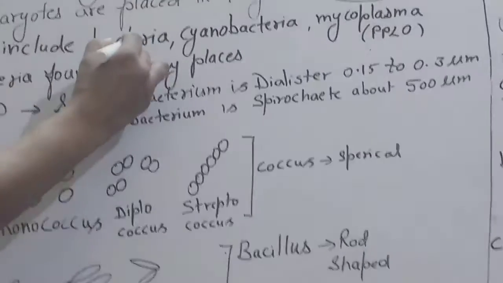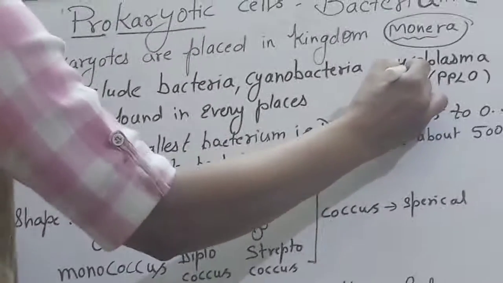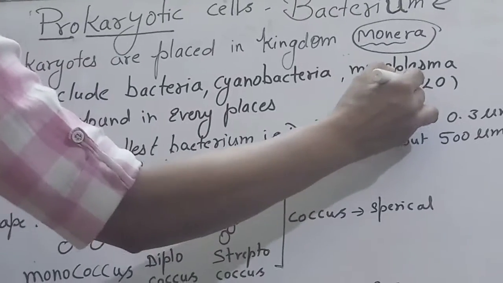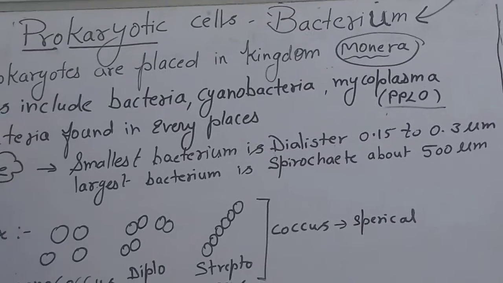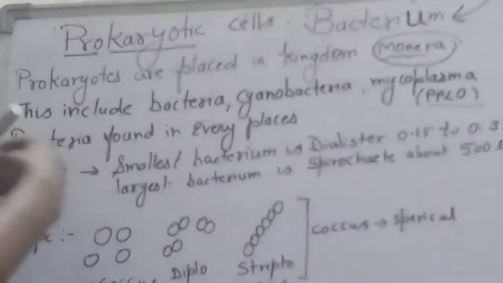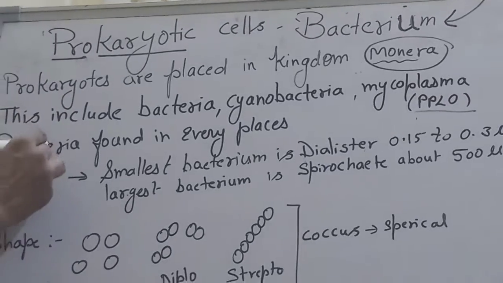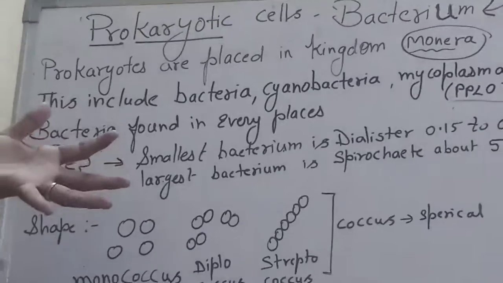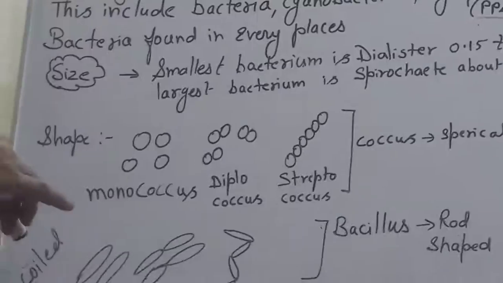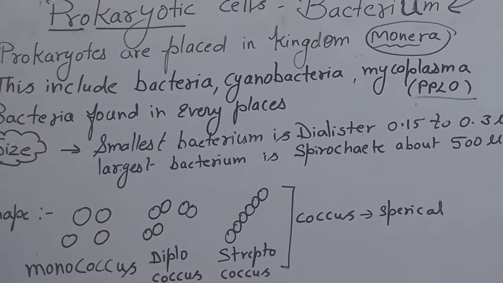This includes bacteria and cyanobacteria, which are types of bacteria, and Mycoplasma, the smallest cell, which we have discussed. PPLO can be revised as pneumonia-like organism. These are examples of Monera. Bacteria are found in every place, cosmopolitan: air, water or soil. And this is a very important thing to note down, that bacteria are not affected by the environment.